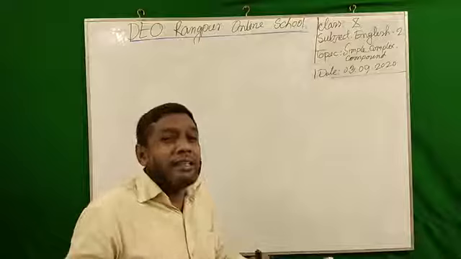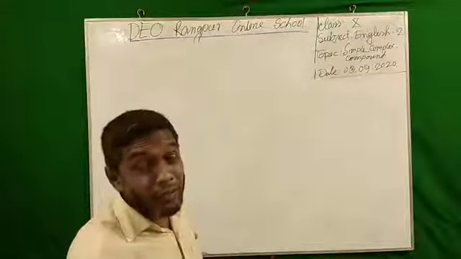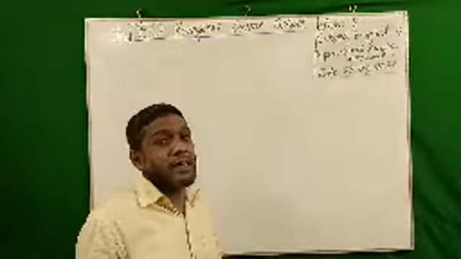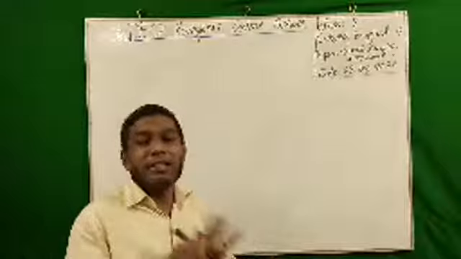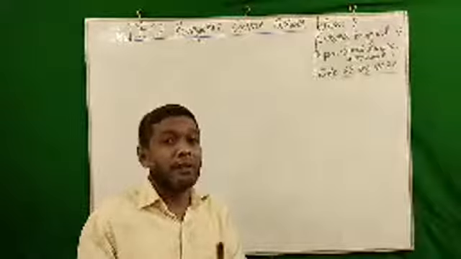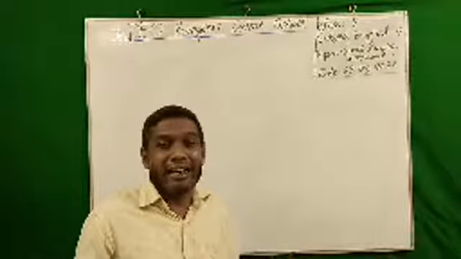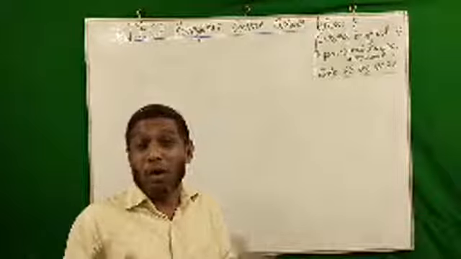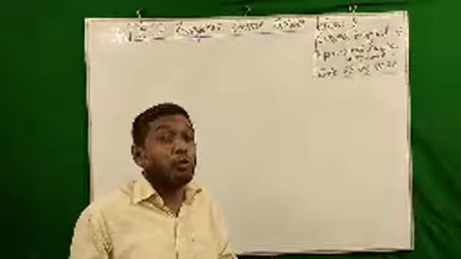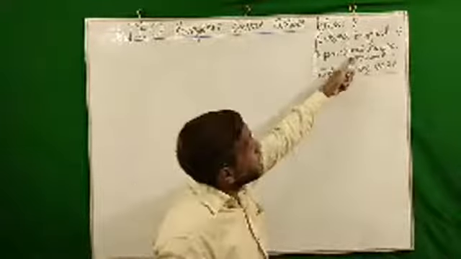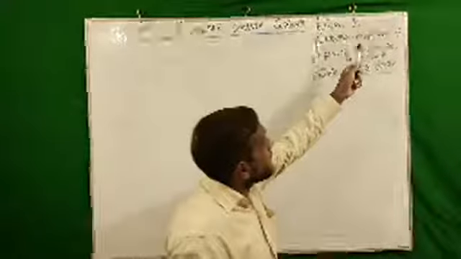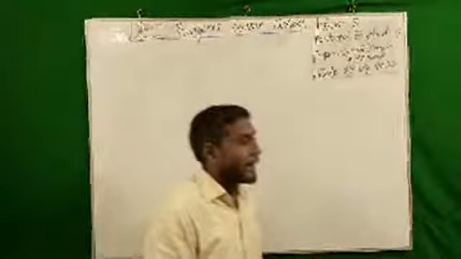What is simple, what is complex and what is compound, and how do they form? According to structure, sentences are of three types. So it is very important for any student to know the structure of sentences first. By observing the structure of a sentence, we can easily understand what is simple, what is complex and what is compound. And if I know the structure of sentences, it will help me very much to change one sentence from one form to another. It will be easy for me to turn a sentence into another type.